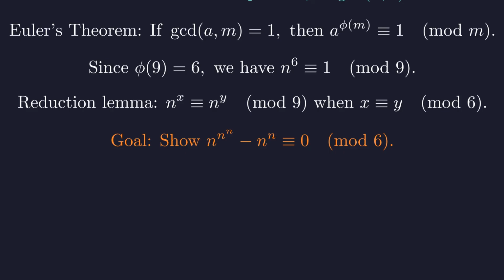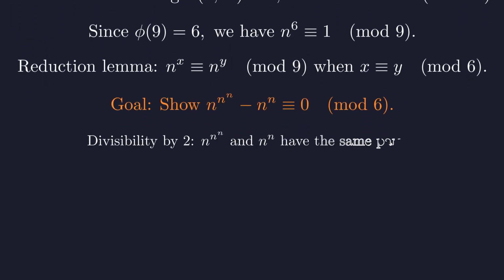Our new goal is to show that the difference of the exponents, n to the n minus n to the n, is a multiple of 6. For divisibility by 2, we just need to check parity. If n is even, both terms are even. If n is odd, both terms are odd. In either scenario, their difference is even.